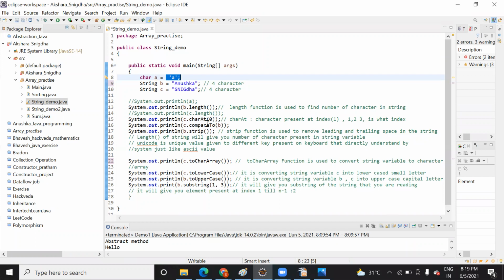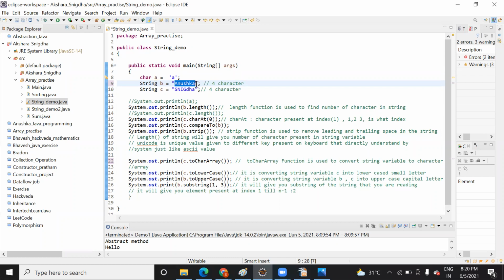Correct. So in Java, a string is a group of characters, and this group of characters is saved in memory in a contiguous fashion, just like an array, and they will also have an index.